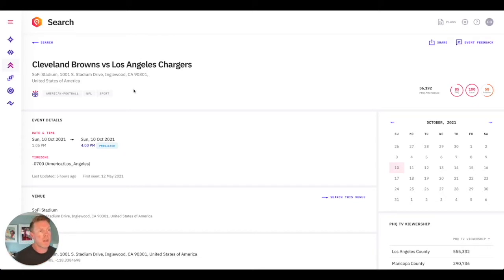But let's have a look at this event really quickly. You can see over here, you've got American football, NFL, sports. So they're the labels that I was talking about earlier. You've also got the attendance. So this is the amount of people we predict are actually going to turn up at this game.